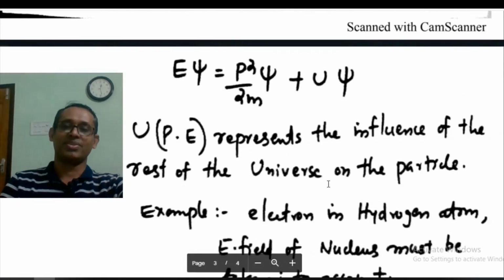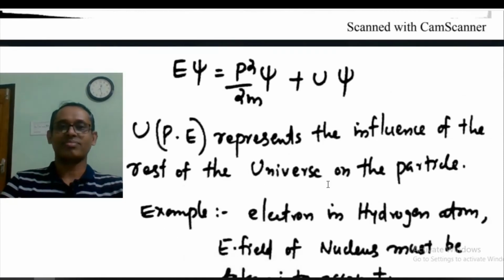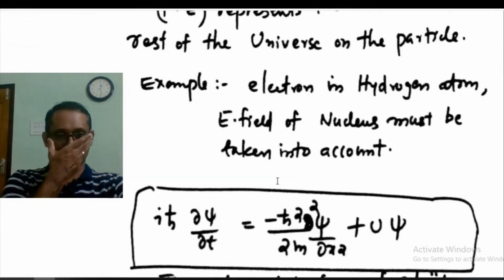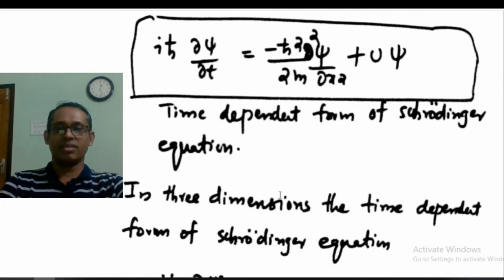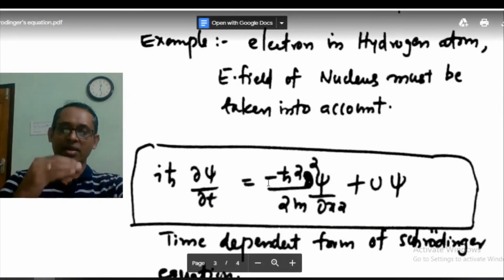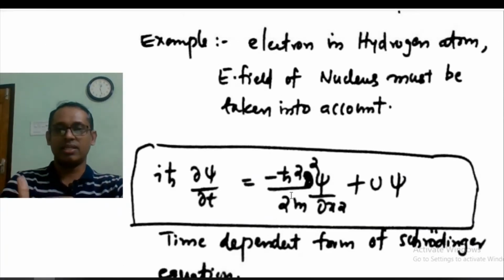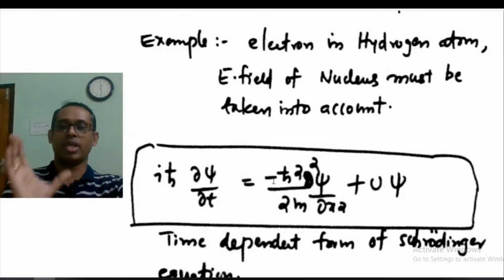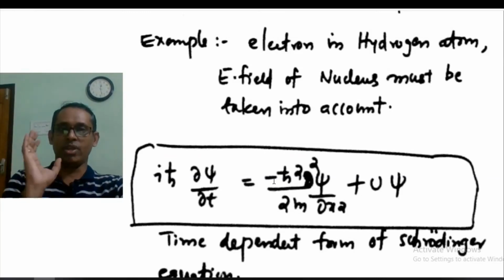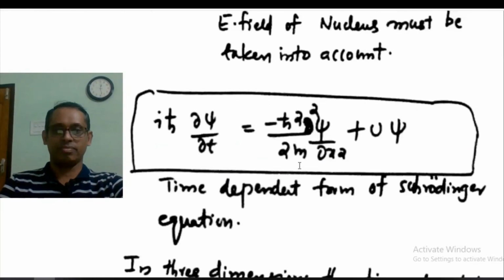So there is a kind of discrepancy here. We are applying results which are obtained for a free particle in the equation for a particle moving under the influence of a potential.